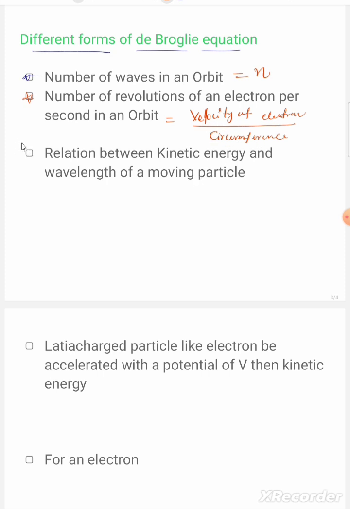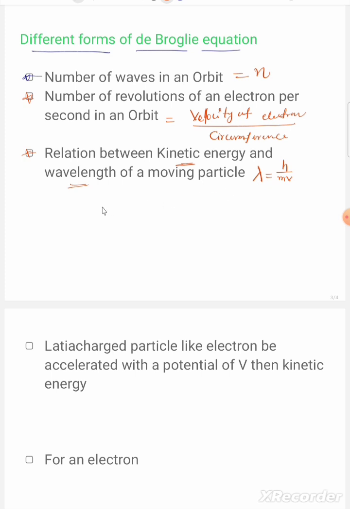And one more relation, the relation between kinetic energy and wavelength of a moving particle. We write lambda equals h by mv. This is the de Broglie wavelength.